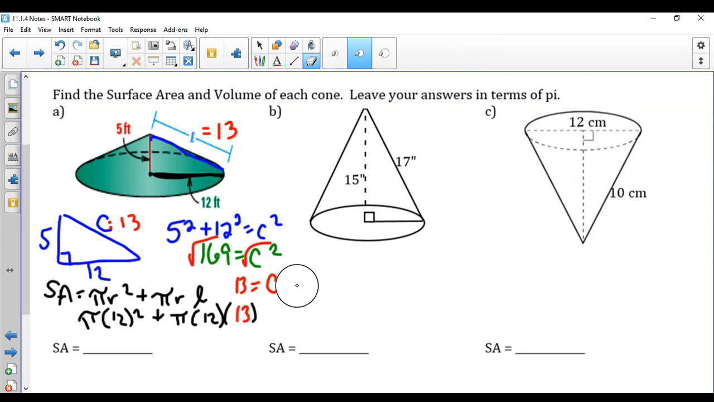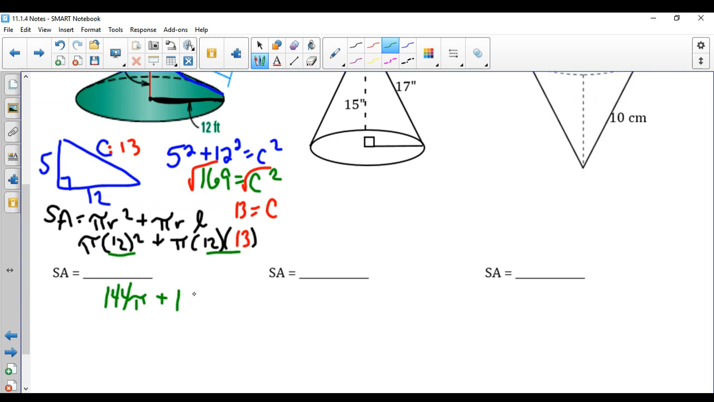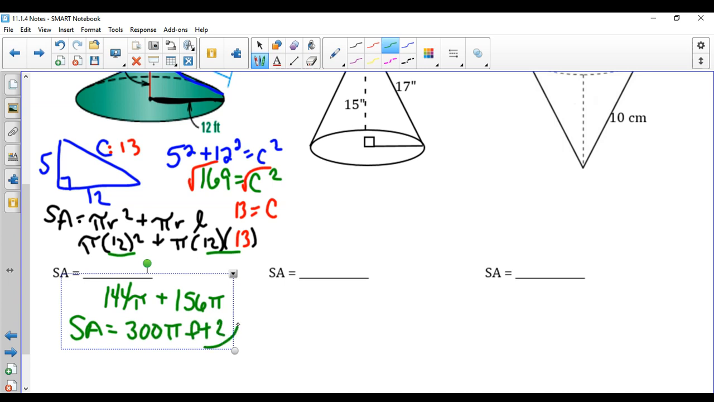So that's a way we can look at that, just using our Pythagorean theorem. Now, if we're going to leave this in terms of pi, this is really just a simplification problem. We have our 12 squared, that would be 144 pi. We have 12 times 13, that is going to be 156 pi. And then we would add them together. So our surface area would be 300 pi feet squared. So that's how we do our surface area formula.